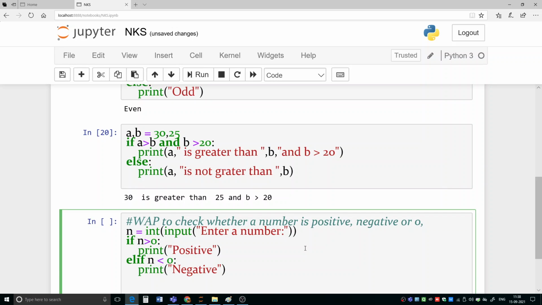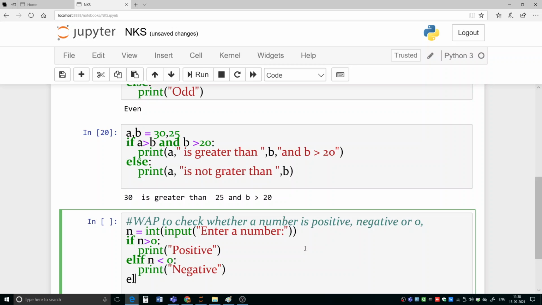If it is not greater than 0 and it is not less than 0, then what else? If a number is equal to 0. So now we do not need to mention that condition, because if a number is not greater than 0 as well as it is not less than 0, then I am sure the number is 0. So that condition we do not need to mention here.